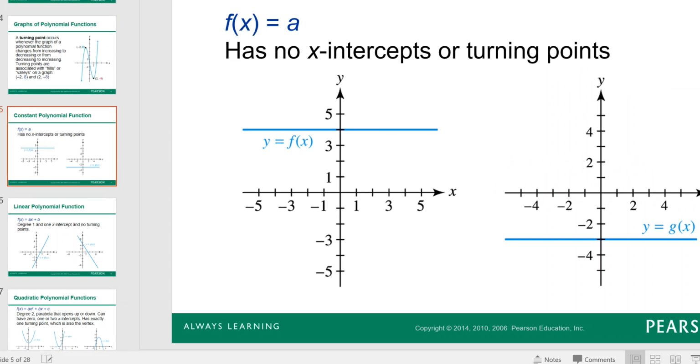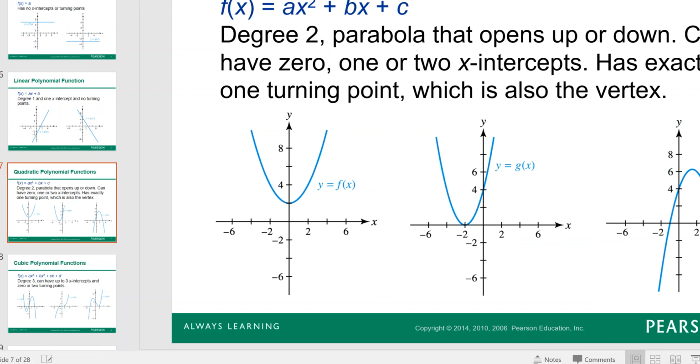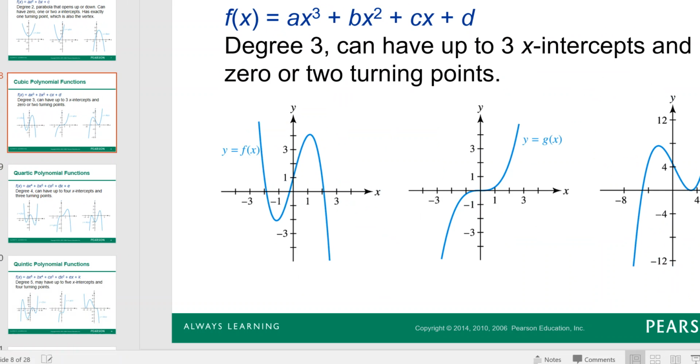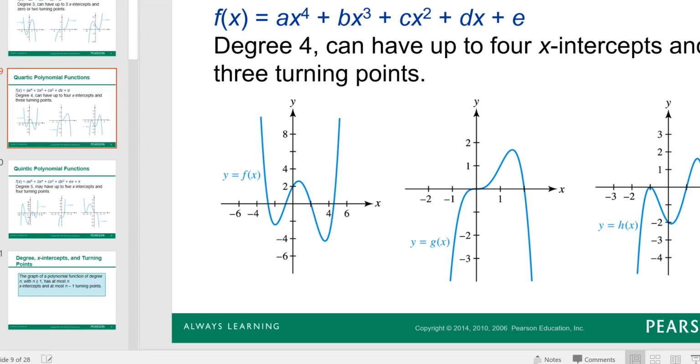So you have the constant polynomial, it's just a horizontal line. The linear polynomial, which is just your basic ax plus b. Quadratic polynomial, it's your parabola, and then the cubic, and so forth. So you definitely want to look over these.